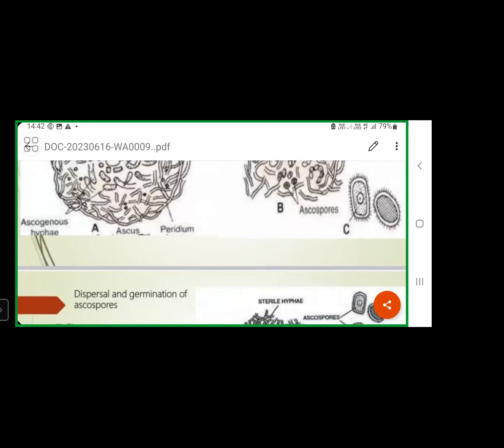So what is the fate of these ascospores now? These ascospores, released from the fruiting body cleistothecium, will fall on different substrata. Unless and until they get favorable conditions, they will undergo a resting phase. Once they get favorable conditions for their growth, these ascospores germinate and produce a germ tube.